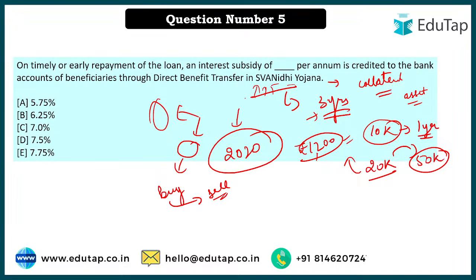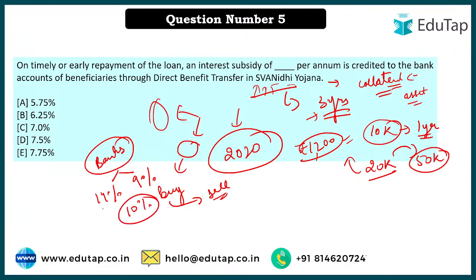ठीक है, अब यहाँ पे when we talk about that loaning is being taken, so if it is collateral free, that is one thing, right? But still the banks are going to take some interest over it, right? Whenever you take loan, you have to pay back some interest also, right? So usually the interest that the bank will charge will vary from bank to bank. It can be even 14% also, it can be 9% also, it can be 10% also. Now this is something which will vary, so we cannot actually give a range for it. Okay, so this has been specifically mentioned in the scheme itself.